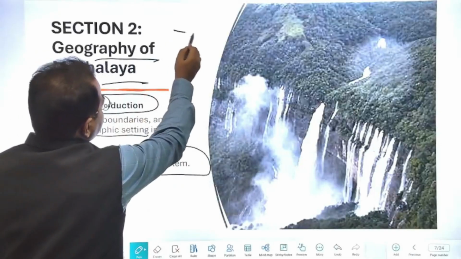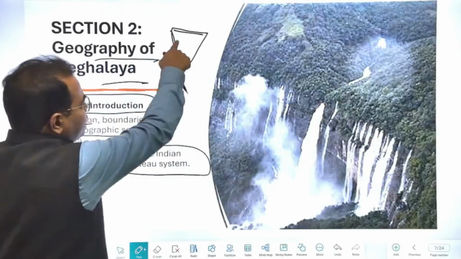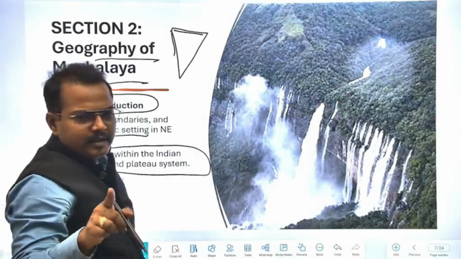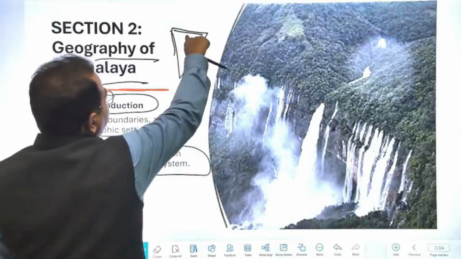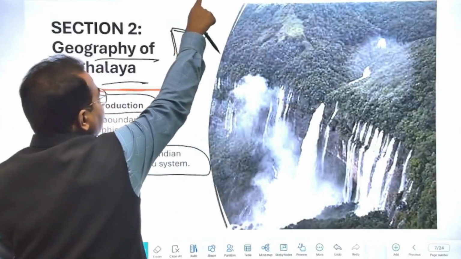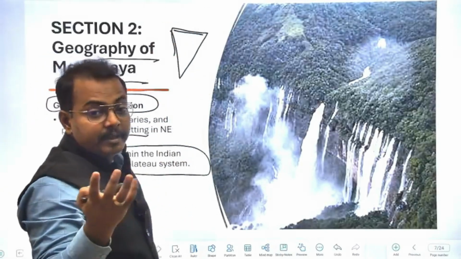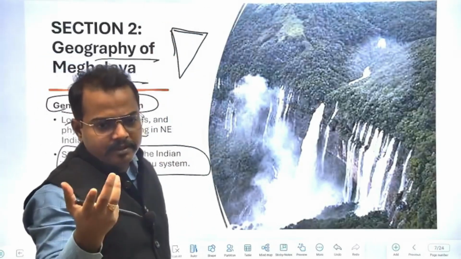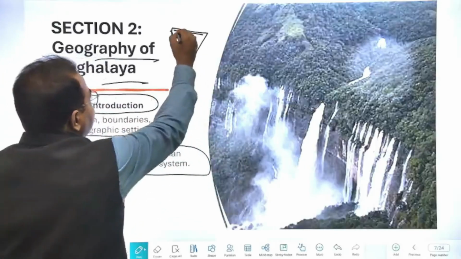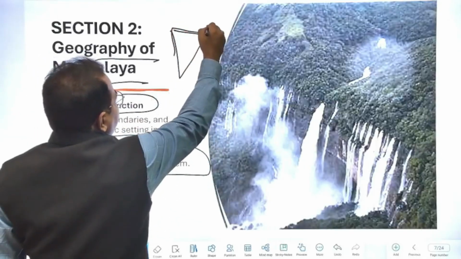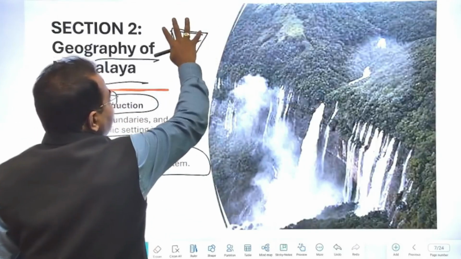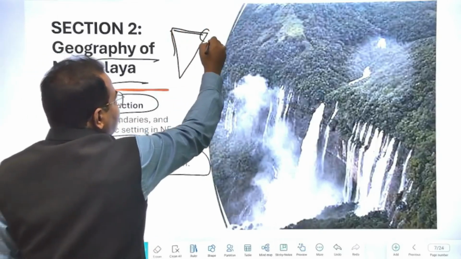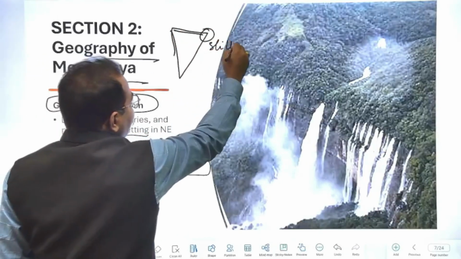So if this is the Indian plate, this is the peninsular part of India. What is happening is that when the peninsular part started moving northwards and collided with the Eurasian plate, the Himalaya formed, the hills of the Himalaya formed. Now if you see the northeastern part of this Indian peninsular, this was Shillong, the modern day Shillong.